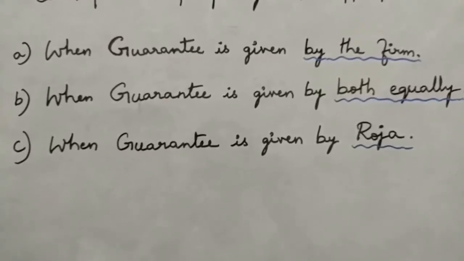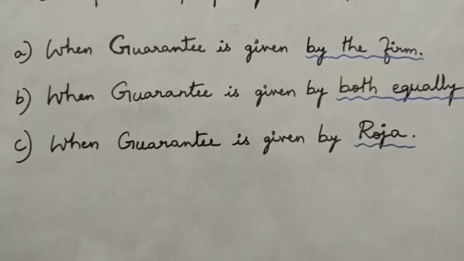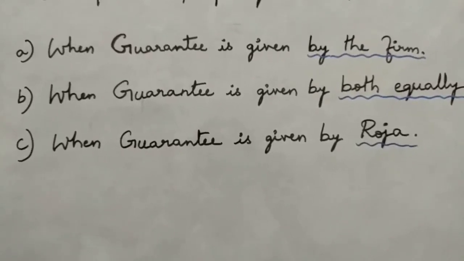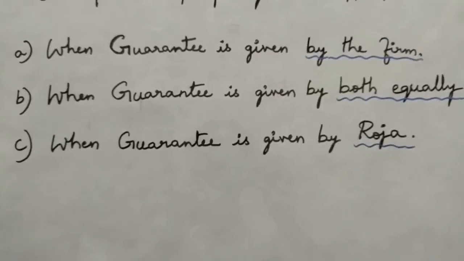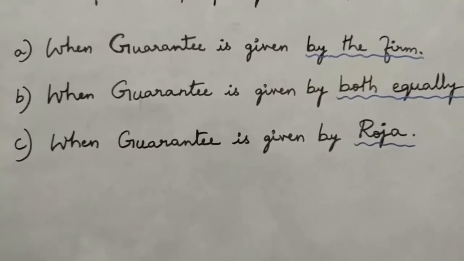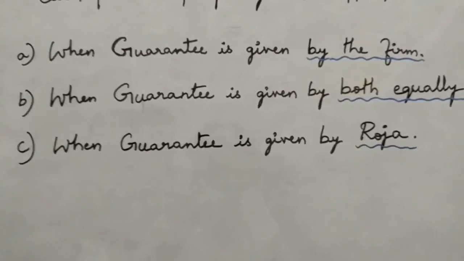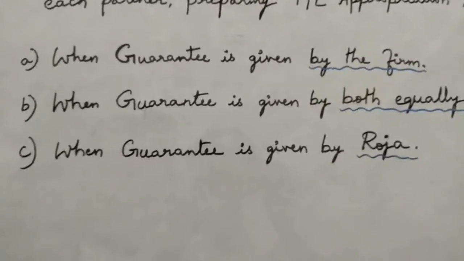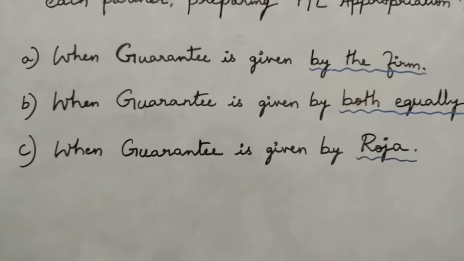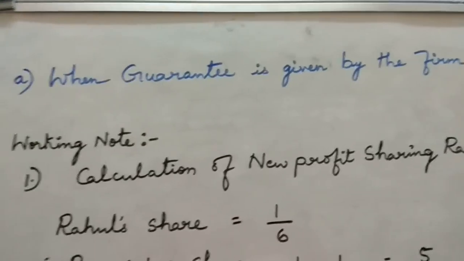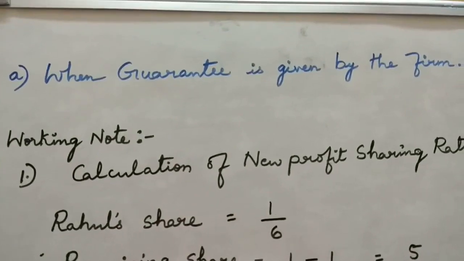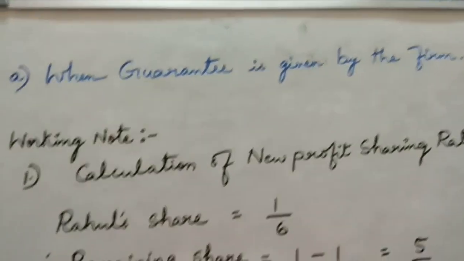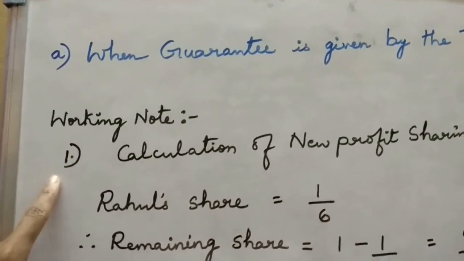It's very simple. We have only two working notes just for the sake of preparing the profit and loss appropriation account. So if the two working notes are clear, the profit and loss appropriation is very simple. So let us see how it is going to be. Coming to the calculation of the first option, when the guarantee is given by the firm, we are going to go for the working note first.